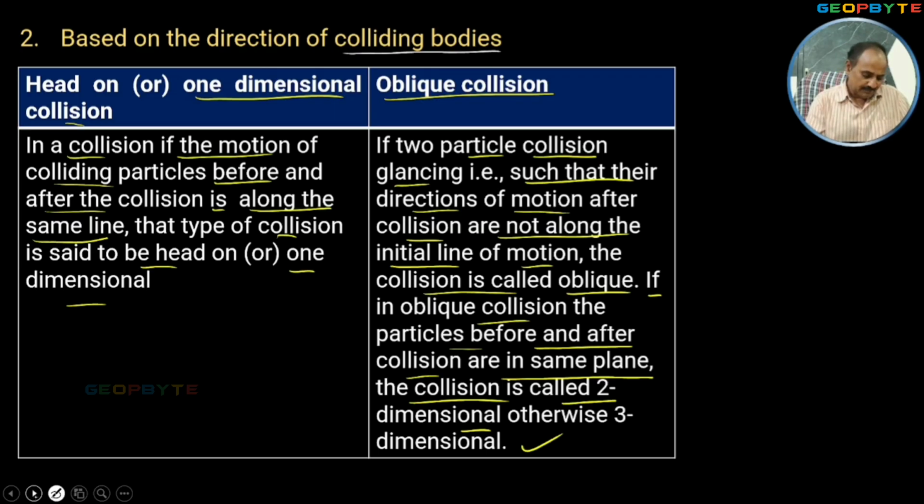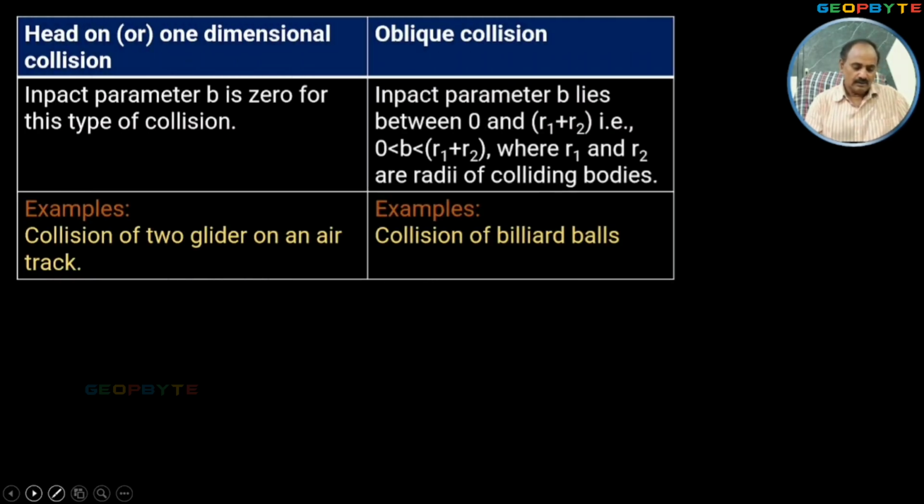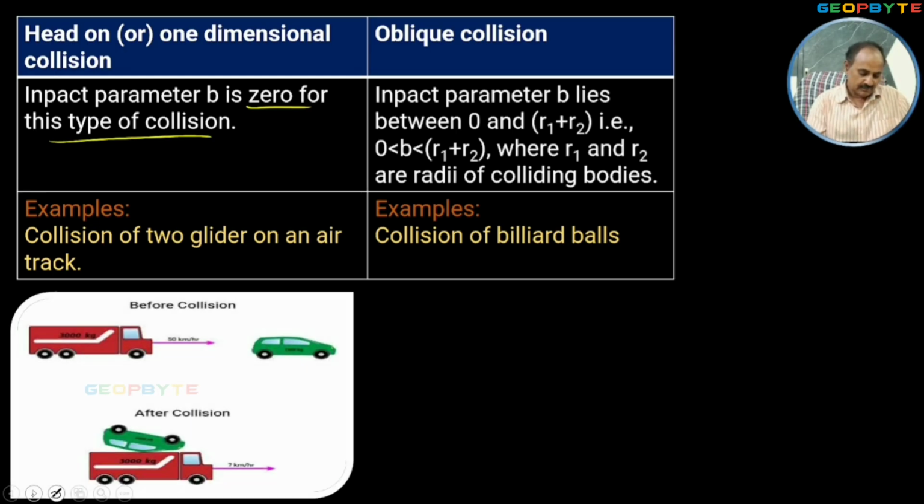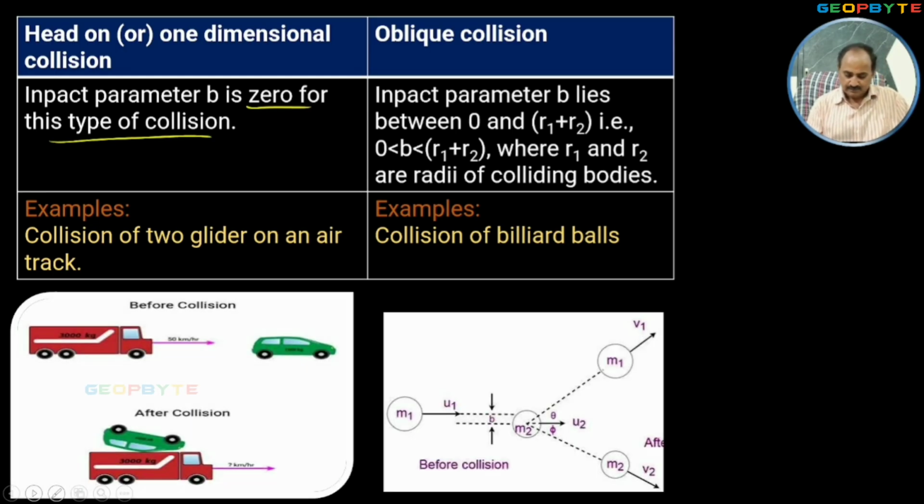Similarly, look at another important point. In case of head-on collision, impact parameter b is 0. Look at the meaning of impact parameter. Look at the second case. The first body is traveling in this particular direction. This is the second one, the second body's center.